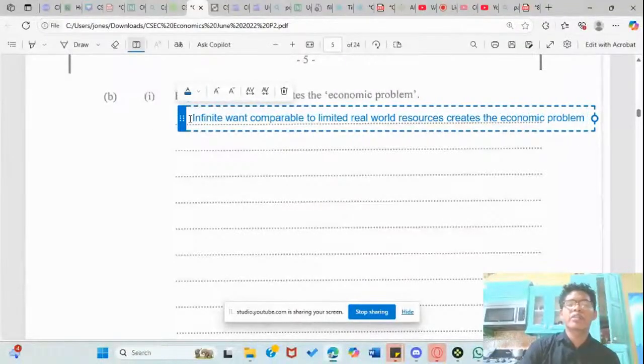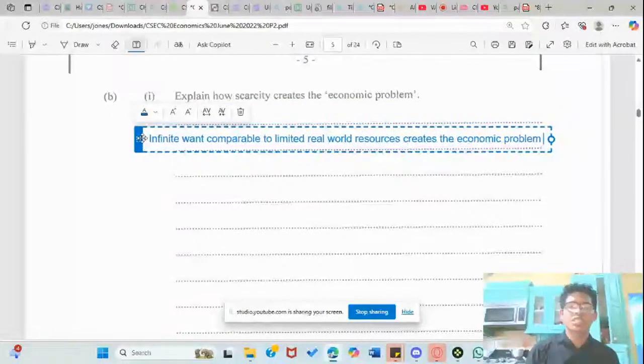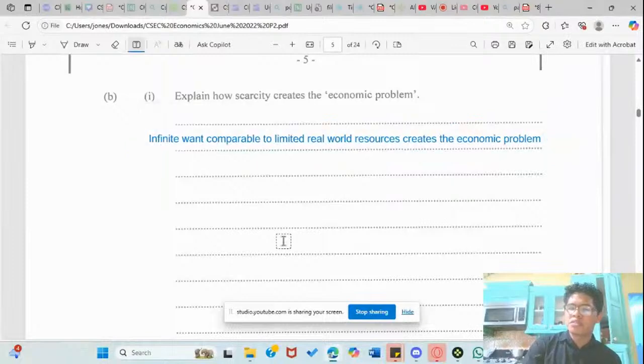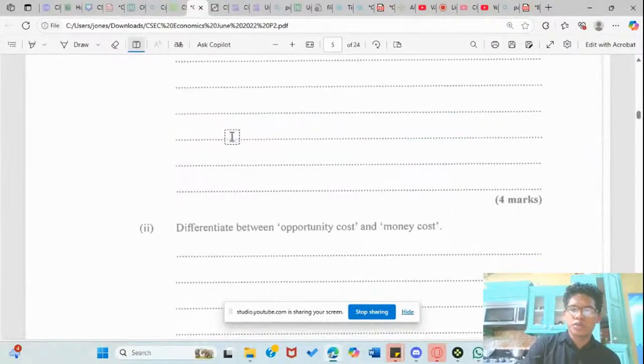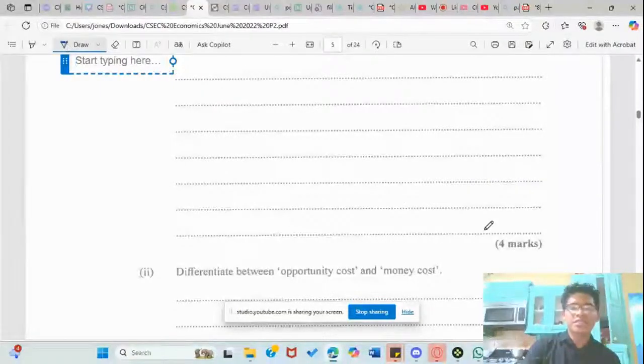So yes, infinite wants comparable with the limited real world resources that we have creates the economical problem. So yes, that's it. This is a lot. And honestly, there's not even a lot you need to do.